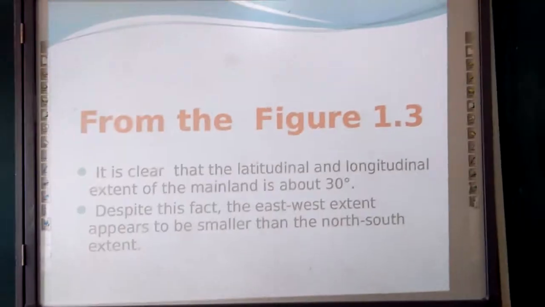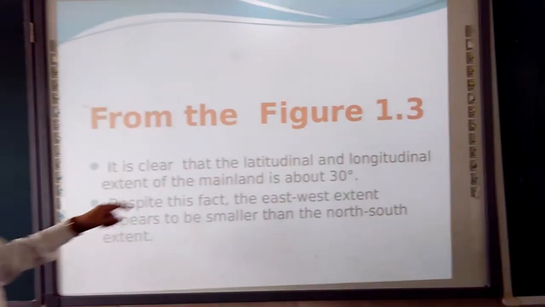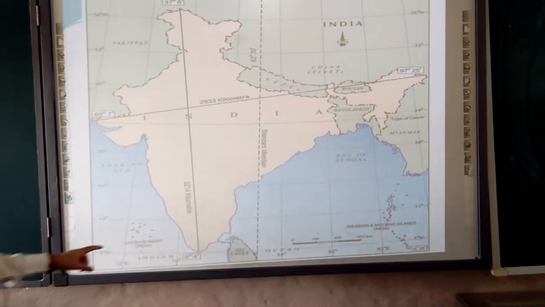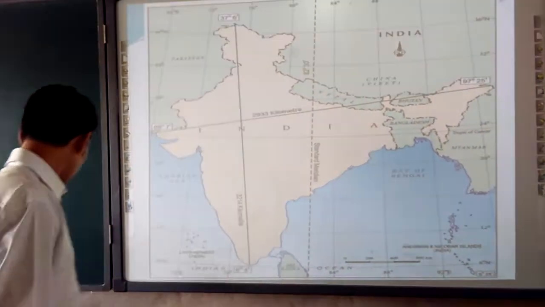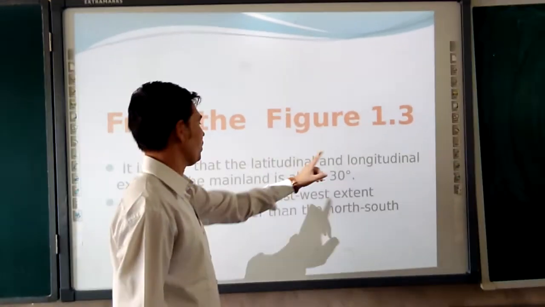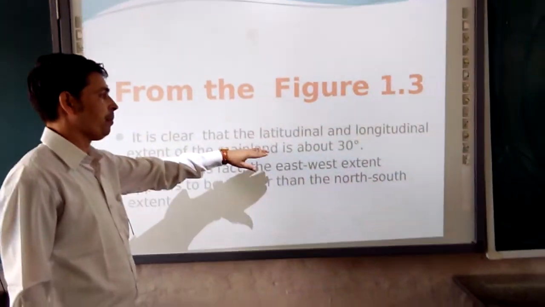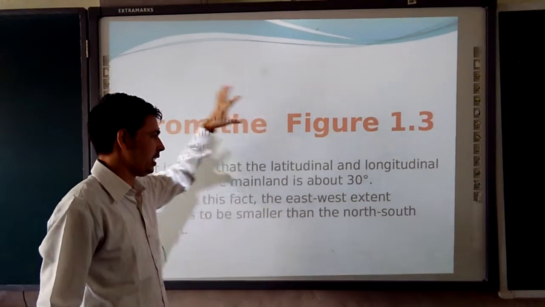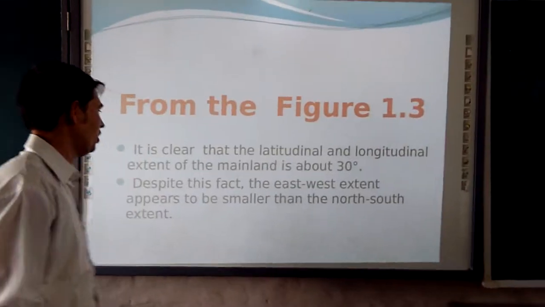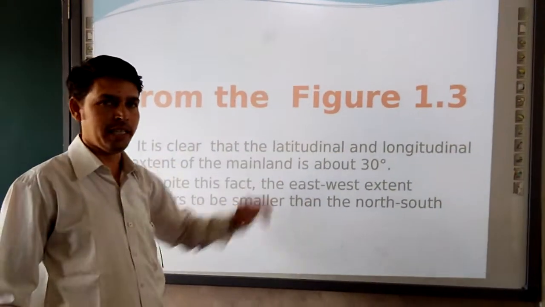Moving further, we will see figure 1.3. Which was figure 1.3? So this was figure 1.3. This figure was talking about how the latitudinal and longitudinal extension of the mainland is about 30 degrees.